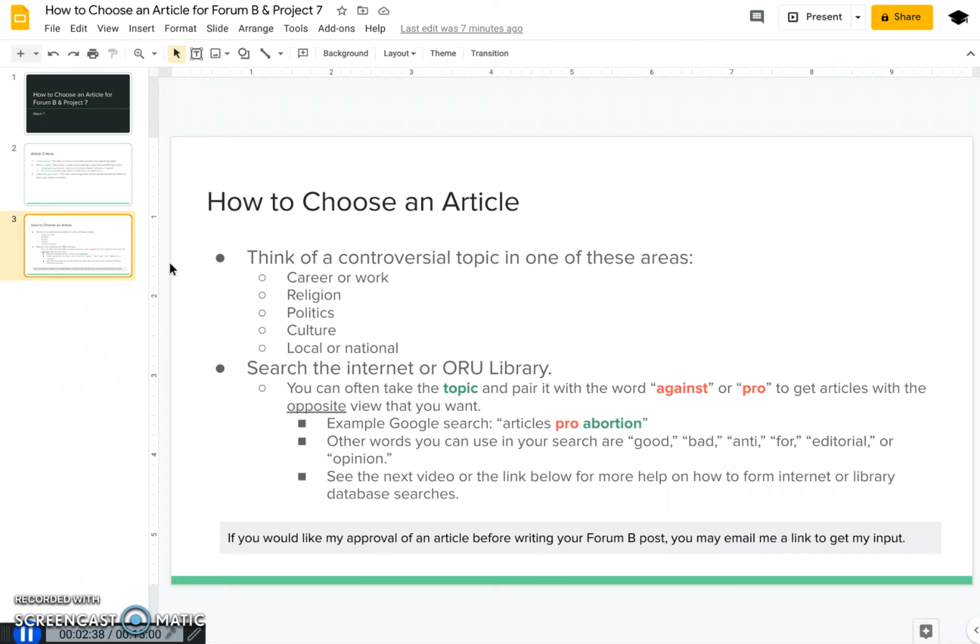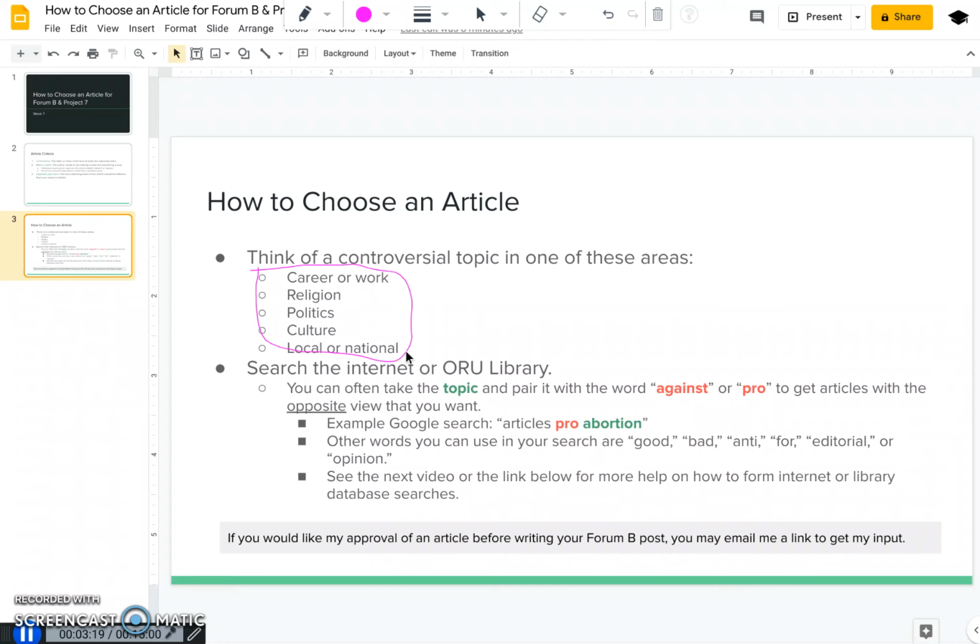What I recommend is taking a few moments and brainstorming some controversies to find the one that you most want to write on. And I would pause the video for about 5 minutes and think about what are some controversies related to your career or work, maybe the job you currently have or the field that you're going into once you get your degree. You can think about controversies related to religion, maybe with Christianity, politics, culture, or maybe any issue that's going on locally within your town, or could be a national issue that's going on. So if you don't have a clear issue right now, go ahead, pause the video and come back.